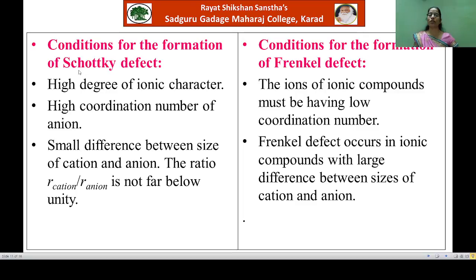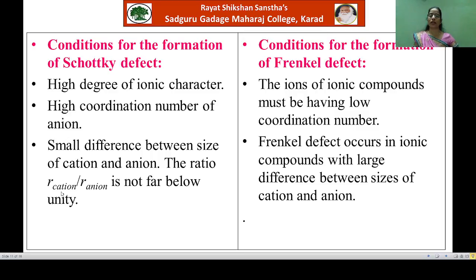Here the Schottky defect is observed in the crystals having the following characteristics. Now see here, the crystal must have high degree of ionic character to show the Schottky defect. Again, there should be high coordination number of anion, and there should be small difference between size of cation and anion.